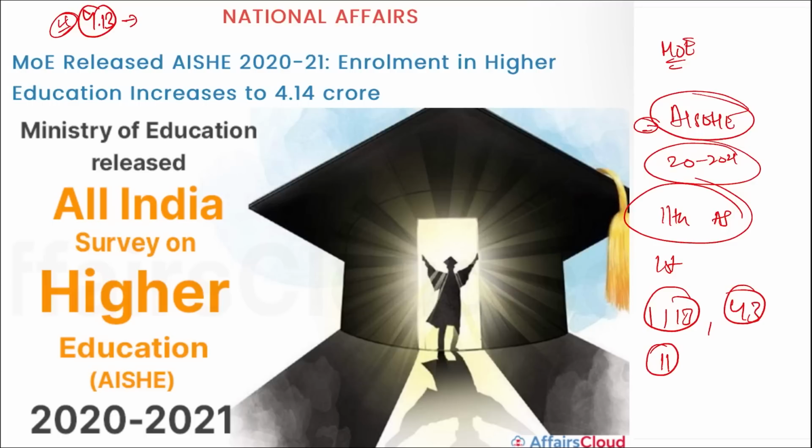All right, so these are some of the data that was released by the Ministry of Education in their survey, that is the All India Survey on Higher Education, that is AISHE. This was the 11th survey and the first survey that was conducted using the online data.